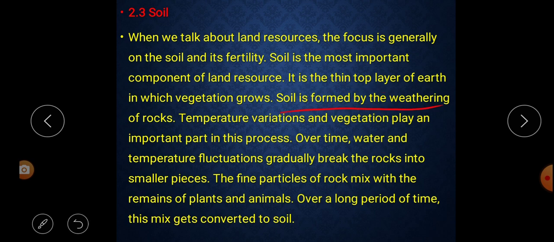Soil is formed by the weathering of rocks. So how is soil formed? It is through the weathering of rocks. That means as the weather changes, because of the hot temperature and the water, through all this process the stones break into pieces and convert into sand. From the sand it again converts into soil or mud. So this is the process of soil formation. It is formed by weathering of rocks.